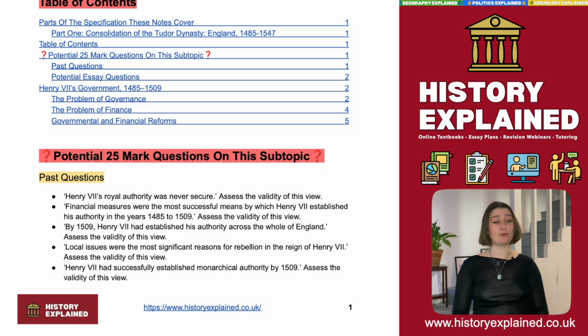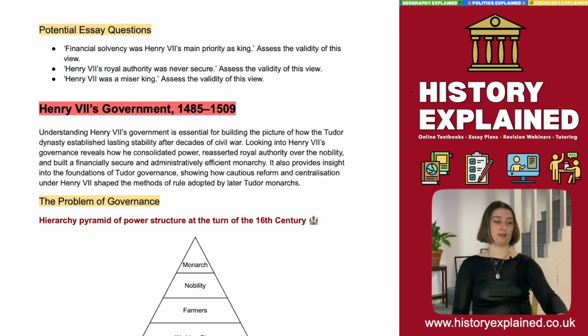One thing you'll notice about the wording of the question is that the phrasing "establishing of authority" is pretty key. This is a reflection of basically what this first part of the course is about. It's about the establishment of the Tudor dynasty. How did Henry VII take a country that had been torn apart by civil war and create a dynasty that would go on to last 100 years?